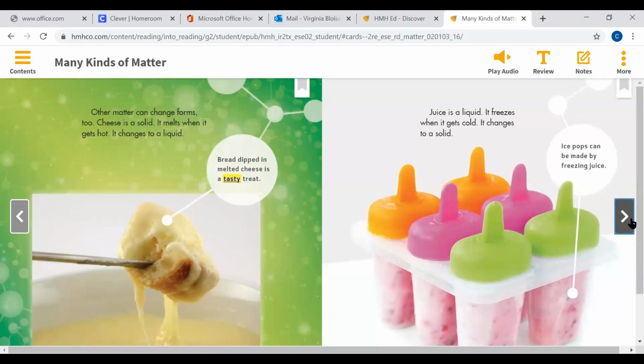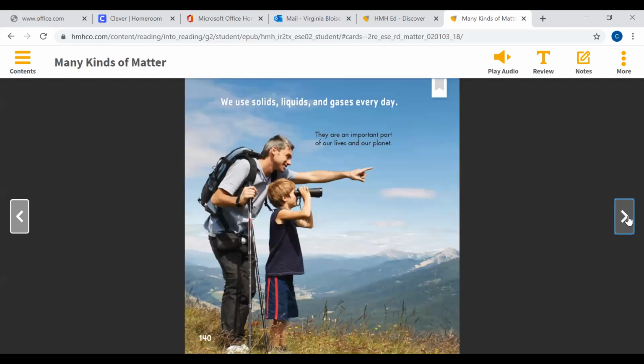Other matter can change form. Cheese is a solid. It melts when it gets hot. It changes to a liquid. Bread dipped in melted cheese is a tasty treat. Juice is a liquid. It freezes when it gets cold. It changes to a solid. Ice pops can be made by freezing juice. We use solids, liquids, and gases every day. They are an important part of our lives and our planet.